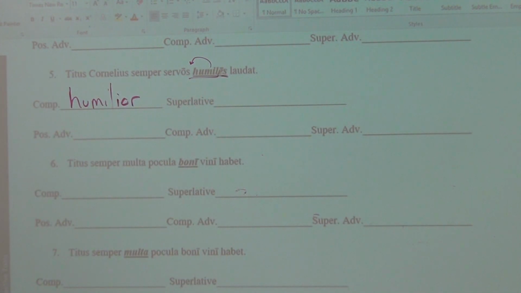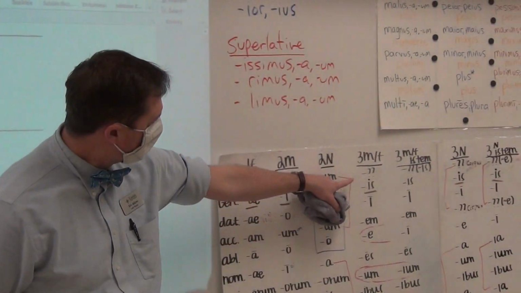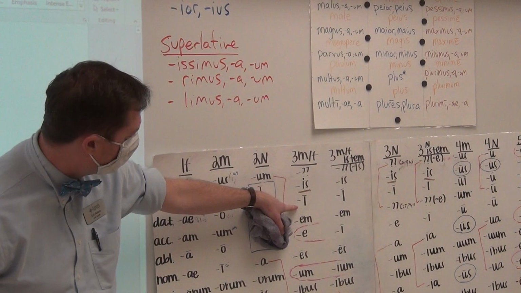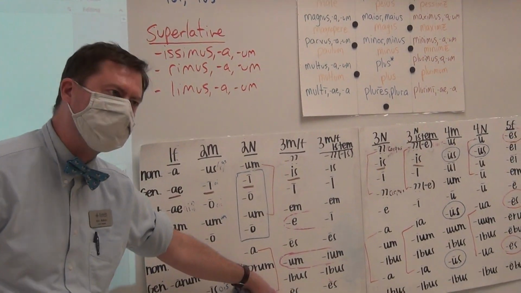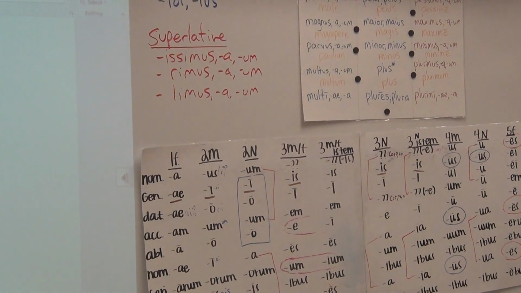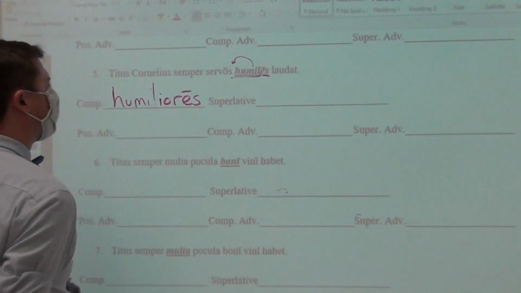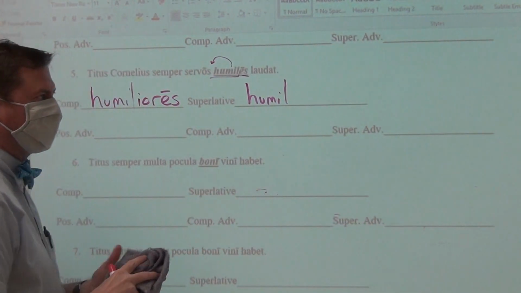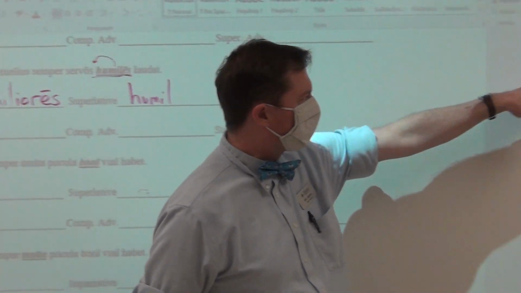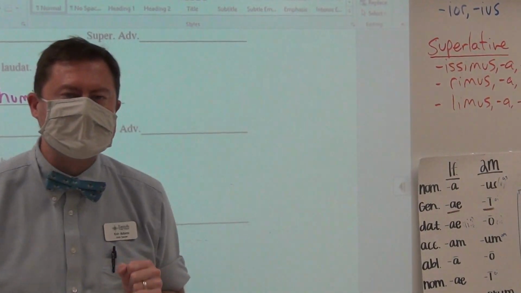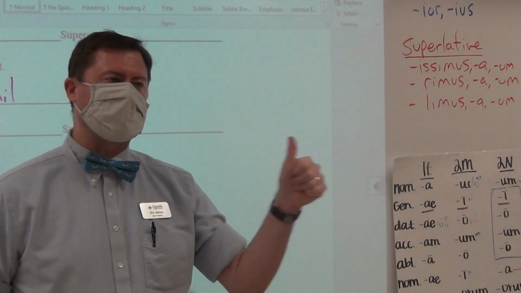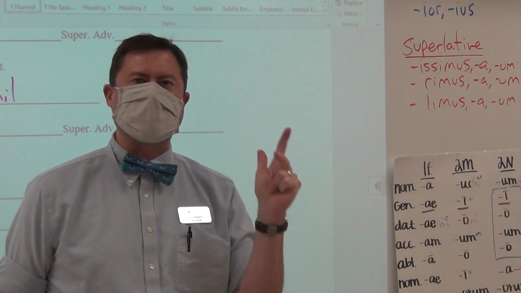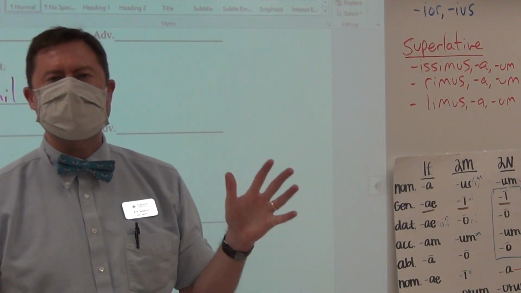Ior is what we have for comparative, and all comparatives are third declension. So, humilior, humilioris, humiliori, and all the way down to the accusative plural, humiliores. Just like that. For the superlative, humil. Now, which of the suffixes? Issimus, rimus, limus. Well, humilis is one of those six: gracilis, humilis, facilis, difficilis, similis, dissimilis.